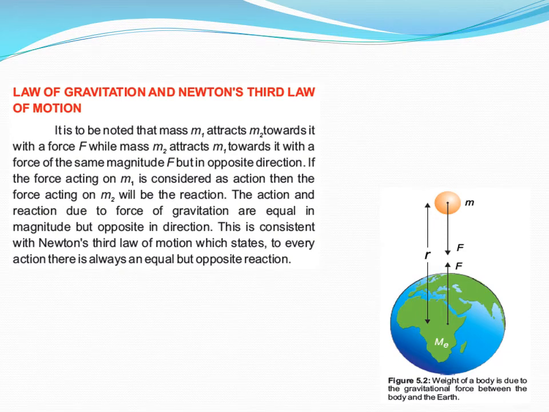Now dear students, we are going to have the law of gravitation and Newton's third law of motion. We have to compare and give the equivalence. It is to be noted that mass m1 attracts mass m2 towards it with the force F, while mass m2 attracts m1 towards it with a force of the same magnitude F but in the opposite direction.